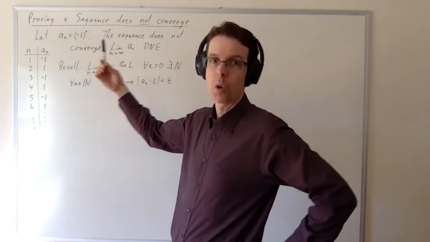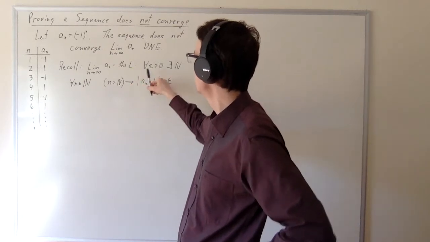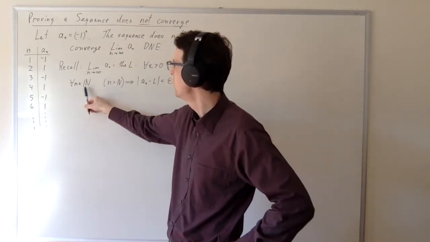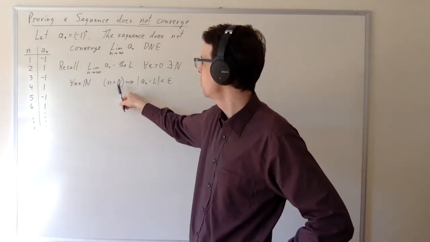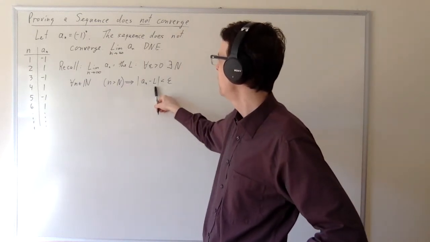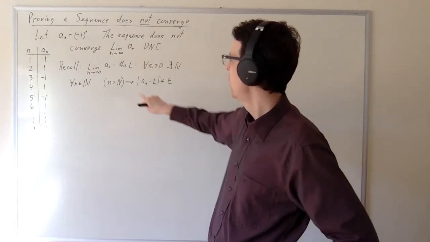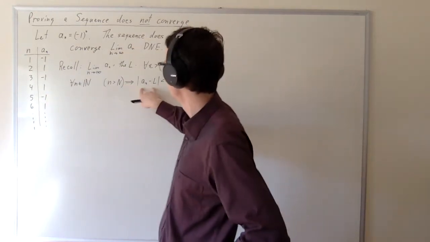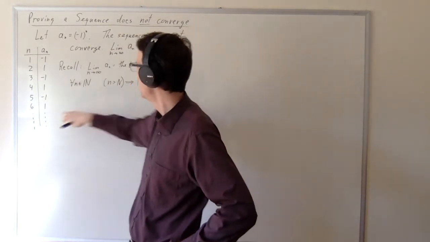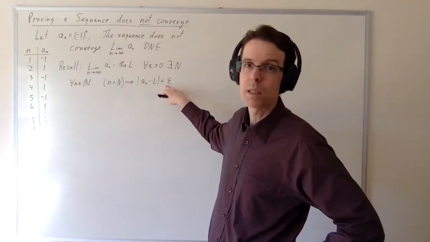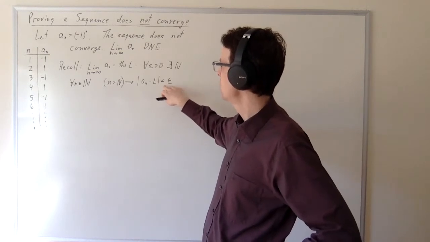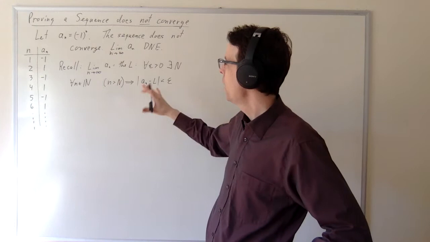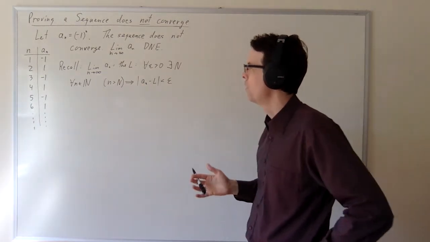The limit, if it were to exist, would be the value L, such that for every epsilon greater than 0, there exists an N in the naturals such that if n is beyond capital N, then this distance is less than epsilon. And this is the challenge with this sequence. It's hard to pick out an L so that the distance between the terms a_n and L will always be less than some value epsilon. If epsilon is a small number, we can't get them all close to L, and that's why it's not going to converge. So how are we going to construct a proof of that fact?